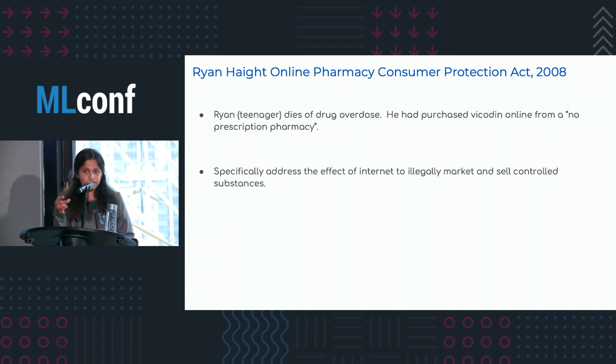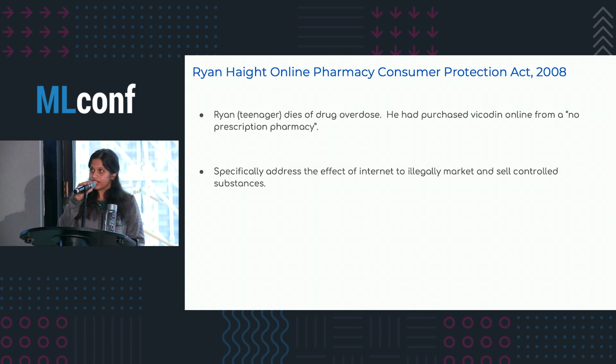You can place orders for those drugs and pay for them online and have them delivered. And this is extremely dangerous given the kind of effect that these drugs can have on the human body.